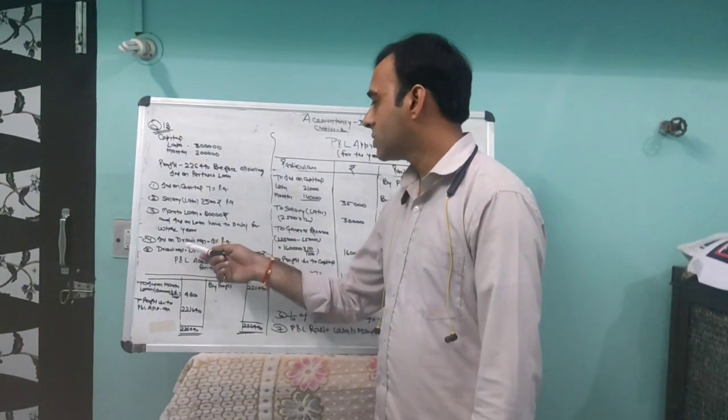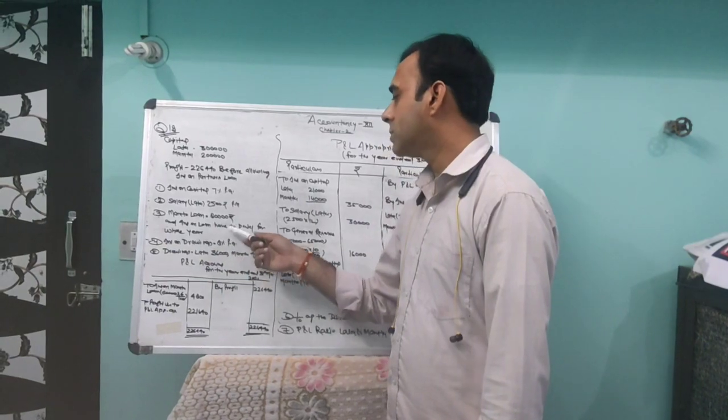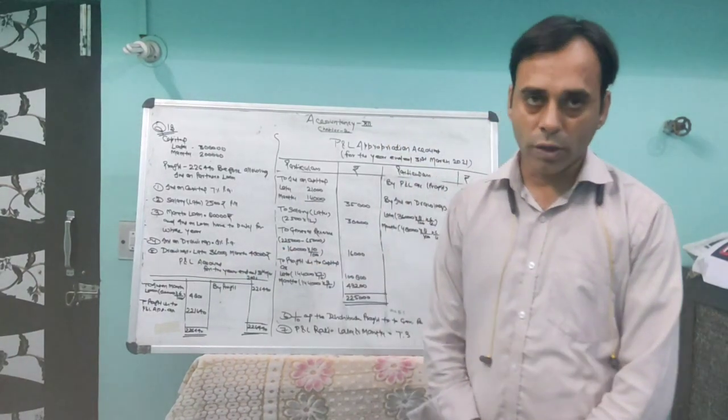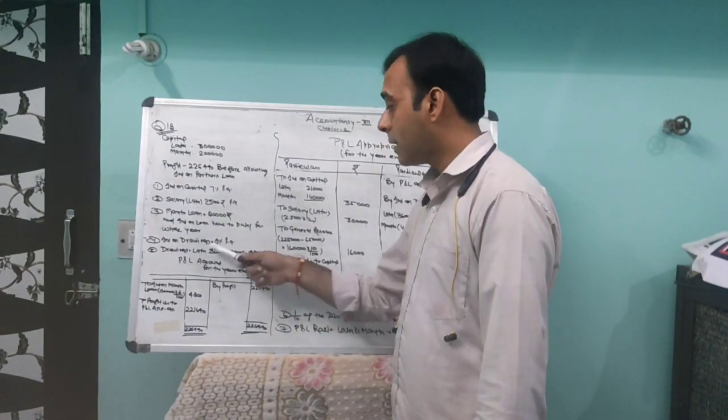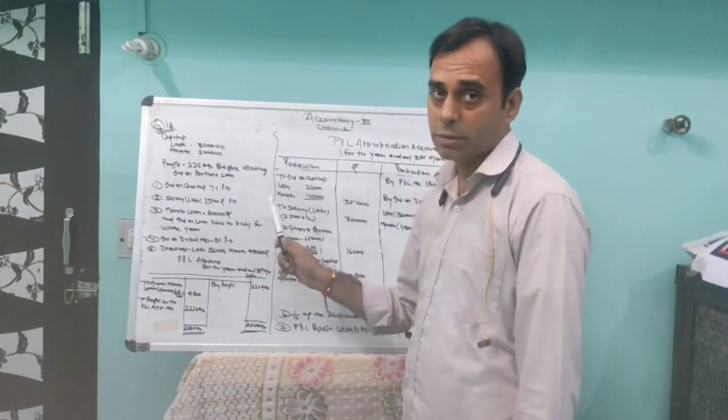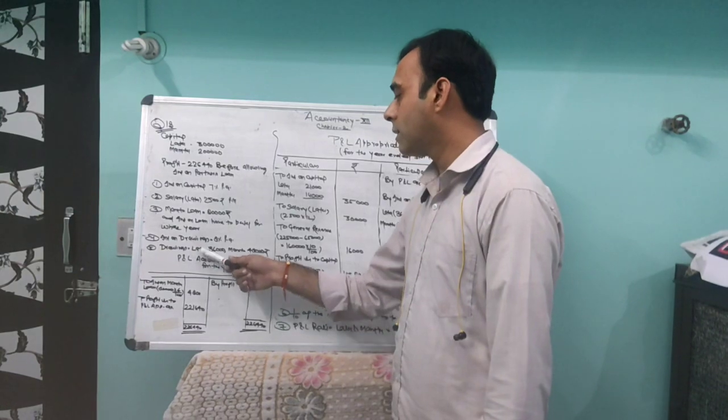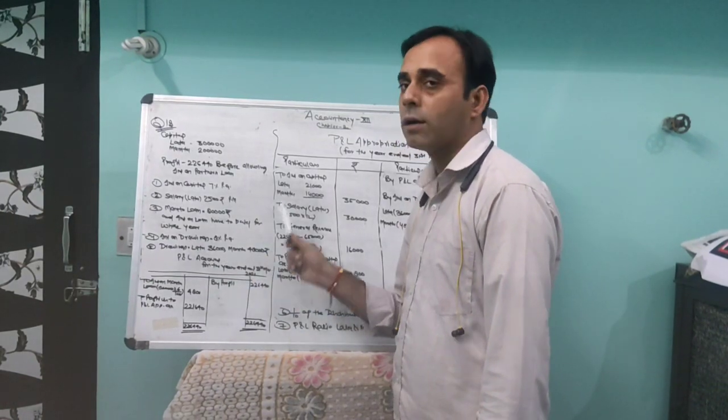Next, interest on drawing is given at 8% per annum. You have to charge interest on drawing from the partners. It is 8% per annum on the drawing amount, and since no date is given, 6 upon 12 will be used. The amount of drawing is given: Lata 36,000 rupees and Mamta 48,000 rupees.